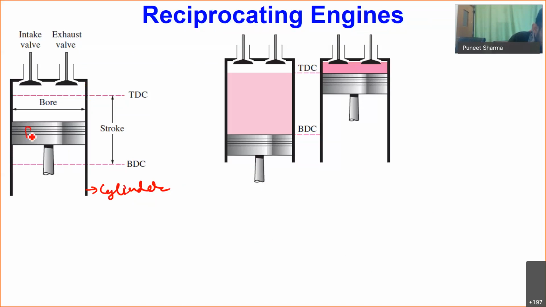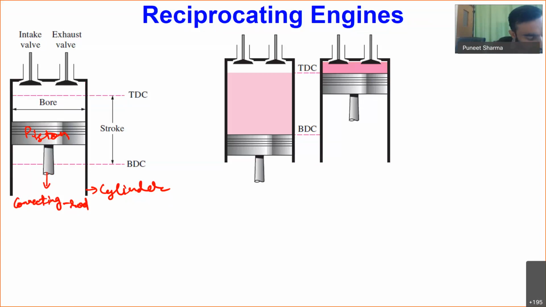This piston reciprocates inside the cylinder, and it has a rod, which is referred to as the connecting rod of the piston. This connecting rod is further coupled to a shaft, and that shaft rotates. Based on some mechanism, that mechanical arrangement converts the reciprocating motion of the piston into rotational motion of the shaft.